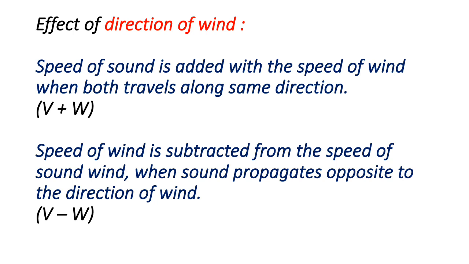Now see the next, this is the fourth factor, effect of direction of wind. It is very simple: when the wind is blowing, the speed of sound is added with the speed of wind when both travel along the same direction. If this is the speed of sound and this is the speed of wind, then those are added. And if the speed of wind is opposite to the speed of sound, the speed of wind is subtracted from the speed of sound.